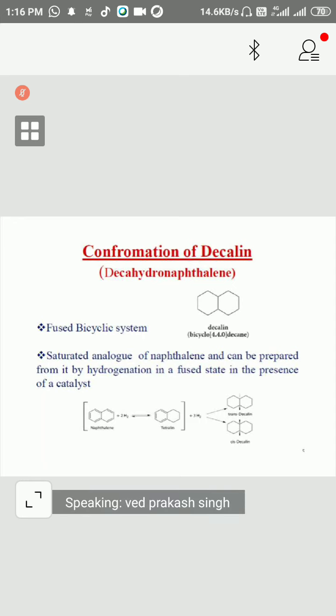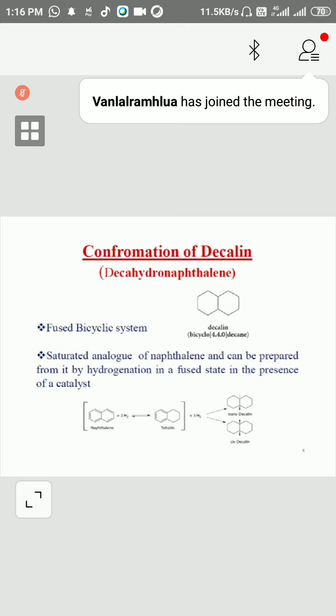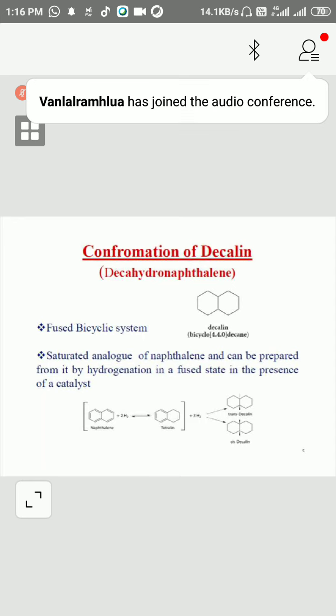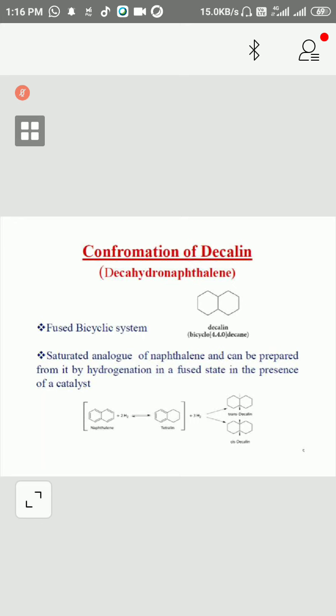So bicyclo[4.4.0], parent name decane. How can it be prepared? A saturated analog of naphthalene can be prepared from it by hydrogenation. If you do hydrogenation of naphthalene, you will get tetralin, and if you go further for hydrogenation, you will get two types of decalin, trans and cis.